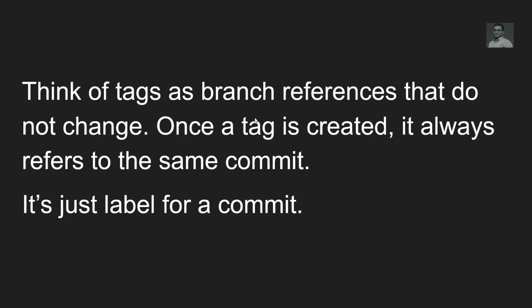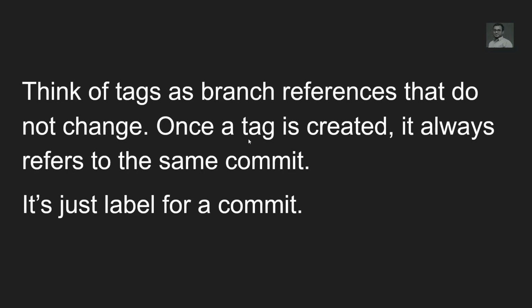Think of tags as branch references that do not change. A branch reference, for example a master branch or feature branch, refers to a particular commit. But the difference between a tag and a branch is this: if you are on the master branch and you make a new commit, the master branch will move to that commit, whereas the tag will not move. If you mark a particular commit with a tag, it will remain at that commit only.